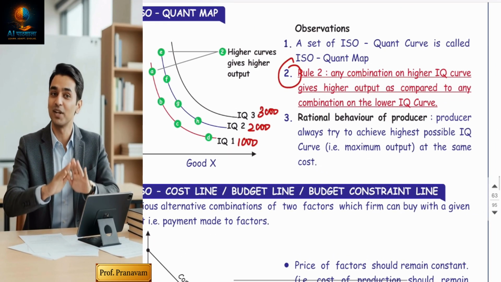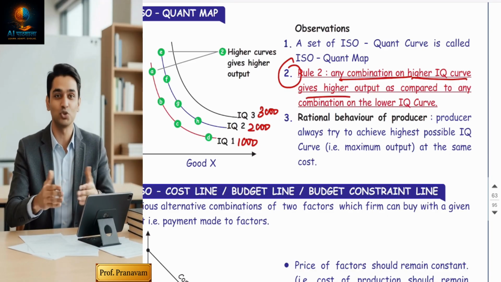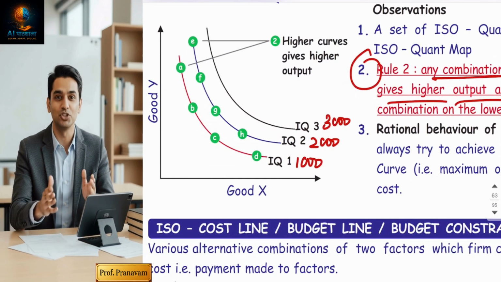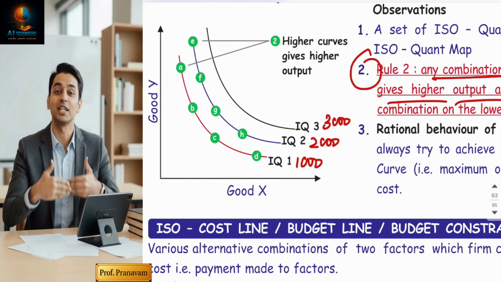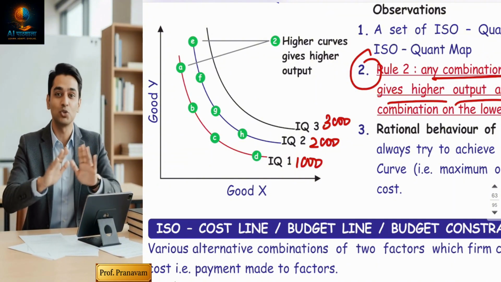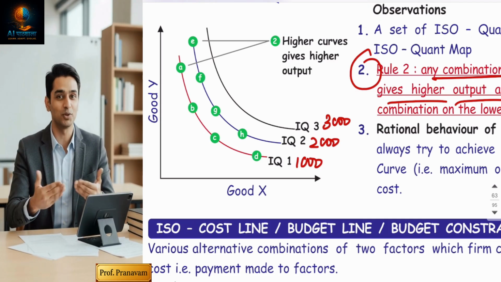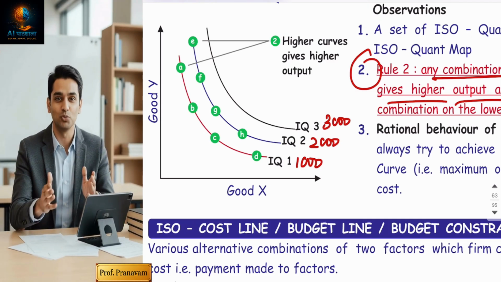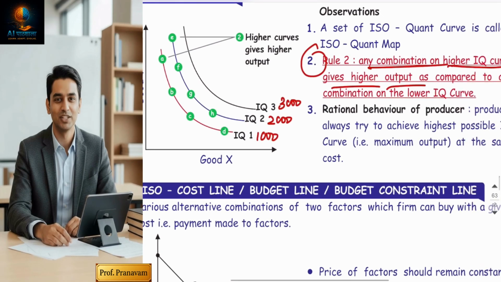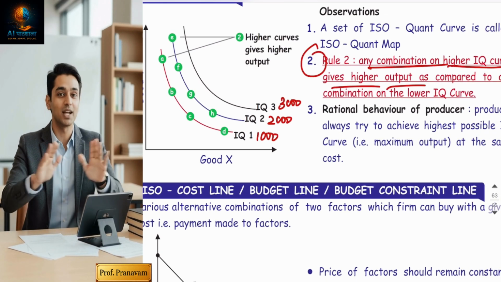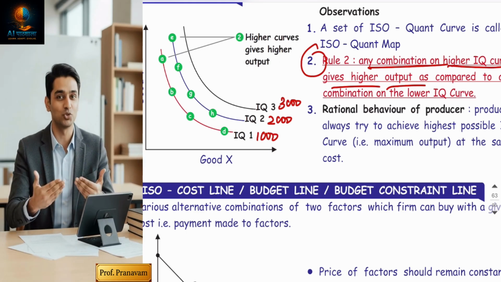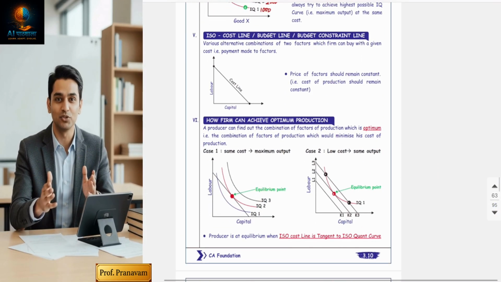So any combination on the higher IQ curve gives higher output. IQ3, the highest possible isoquant curve, gives me the highest possible output as compared to the lower IQ curve. This is rule number two. But any combination on the same curve gives me equal output. A rational producer will always want to reach the highest possible curve. So this is the isoquant map.